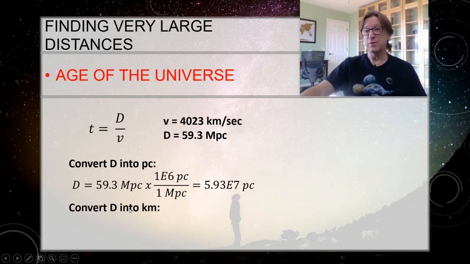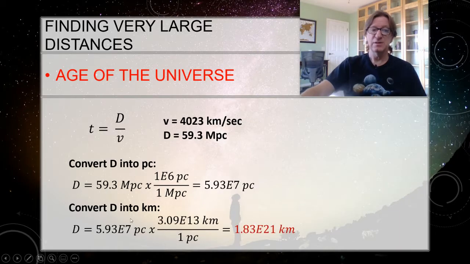Now, if I want to convert this distance into kilometers, take what I want to convert, this is in parsecs, and I know that 1 parsec is 3.09 times 10 to the 13 kilometers. If you're wondering where we get these constants from, I've uploaded an equation sheet that has all of the constants and conversions in it. So doing the math then, 5.93 E7 times 3.09 E13, divide by 1, which of course isn't going to change anything, and I'm left with that galaxy is 1.83 times 10 to the 21st kilometers away.